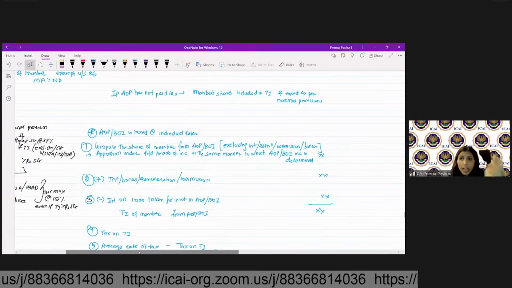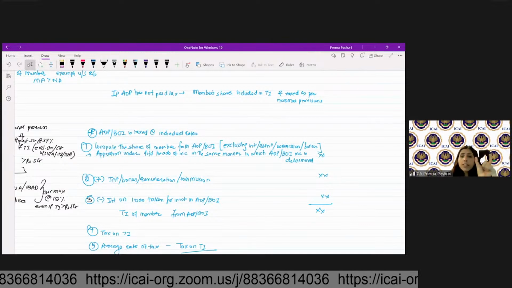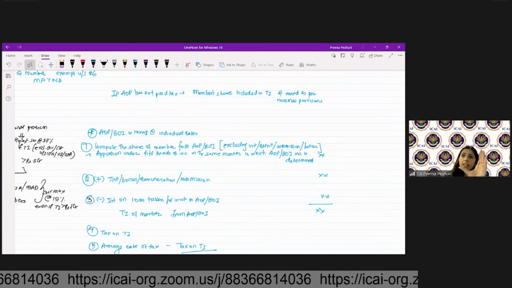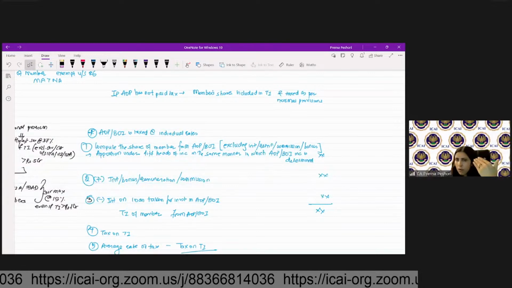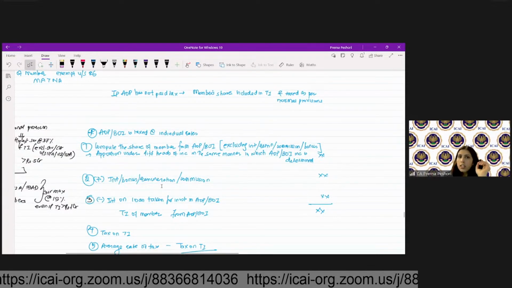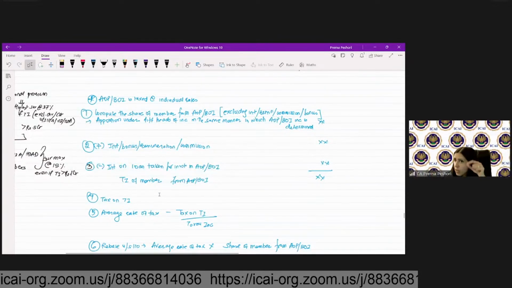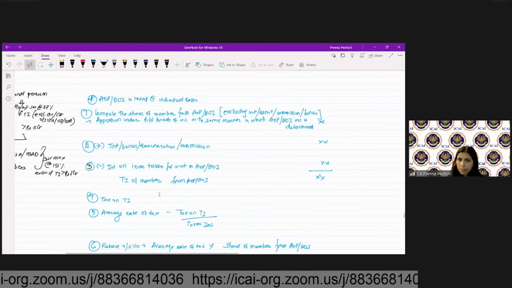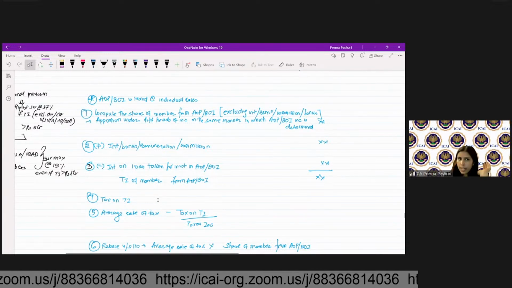Now, in the case where the AOP or BOI is taxed at slab rates, where the members' shares are known, but no member has income other than the share of AOP exceeding the basic exemption limit, then AOP or BOI has to pay the tax at the slab rate or at the individual rate. Then when the member receives the share, as I said, the share will be taxable in the hands of the member and the rebate will be allowed. Now, how the rebate has to be calculated?